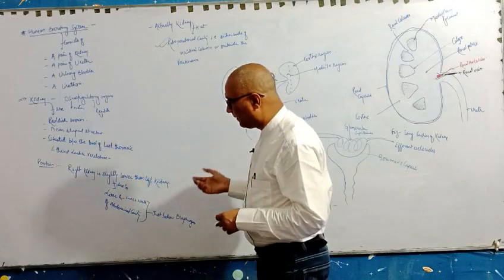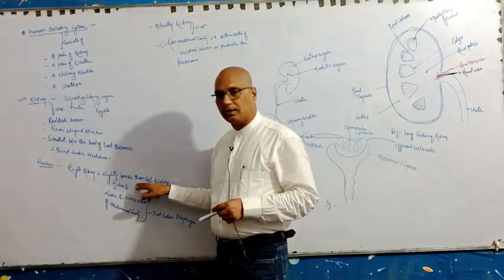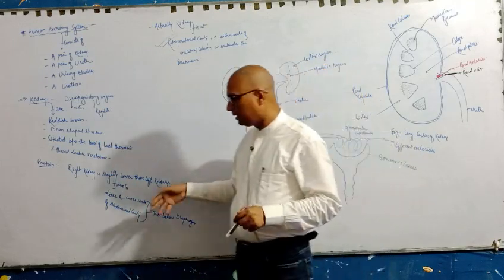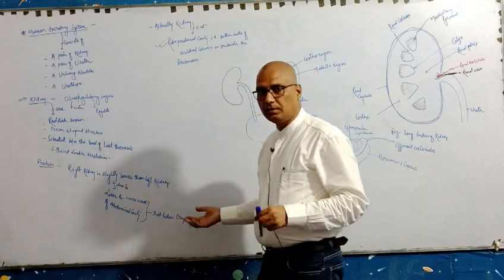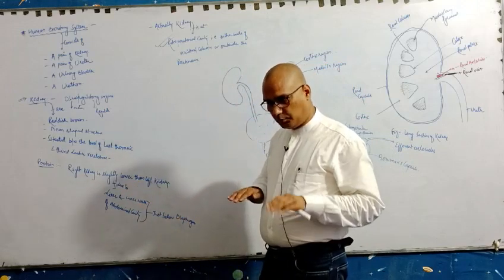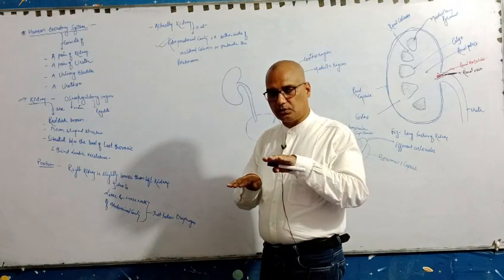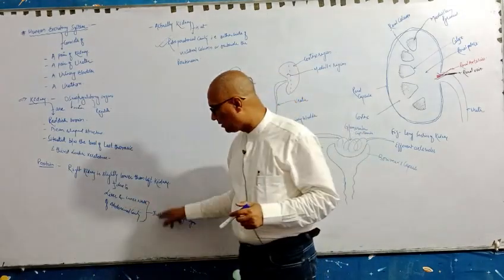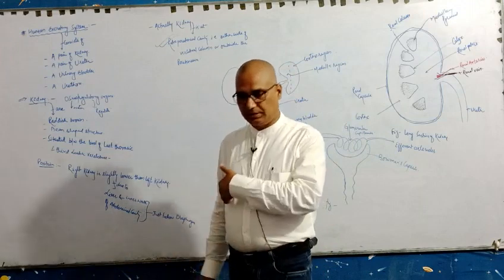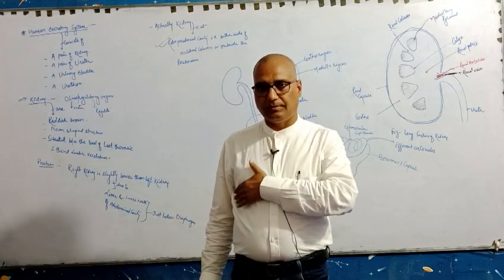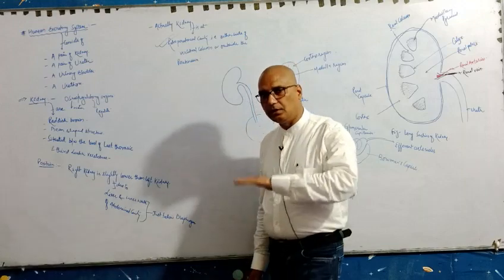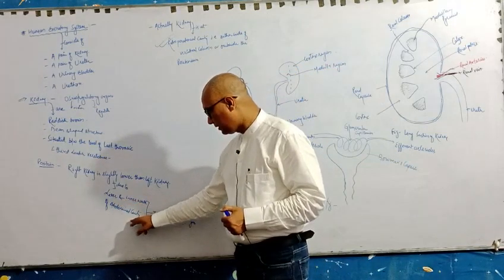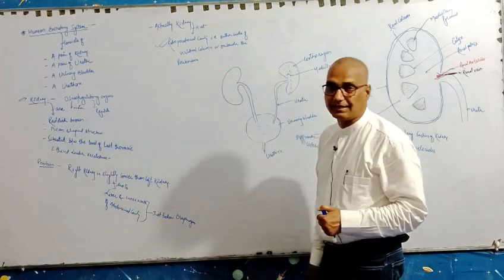As for the position of the kidney, the right kidney is slightly lower than the left kidney because, the right kidney is slightly lower in position and the left kidney is slightly higher. Okay, so due to the liver in the inner wall of the abdominal cavity, the liver is situated in this position, and due to this liver the right kidney is slightly lower than the left one. Both are just below the diaphragm.